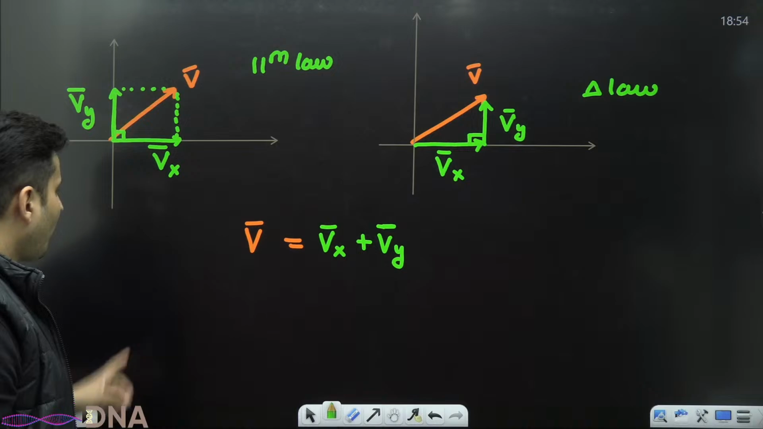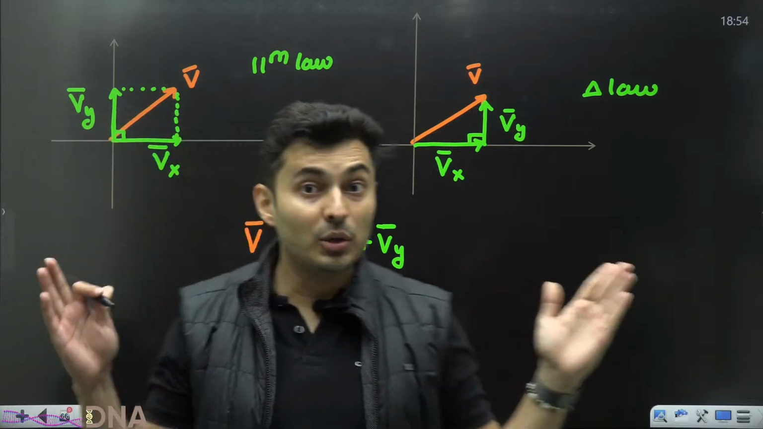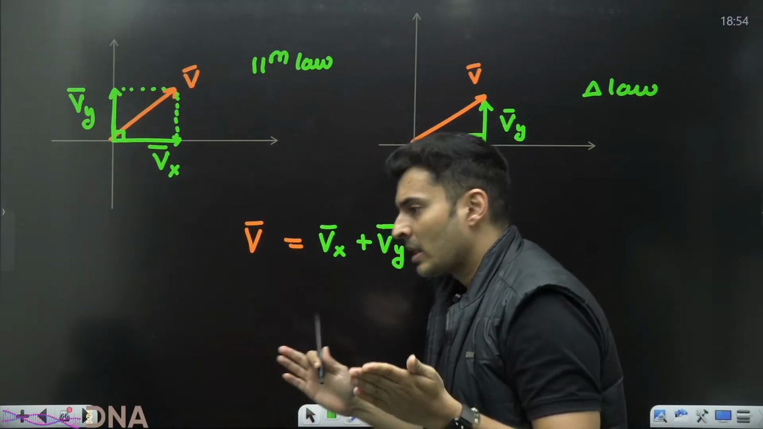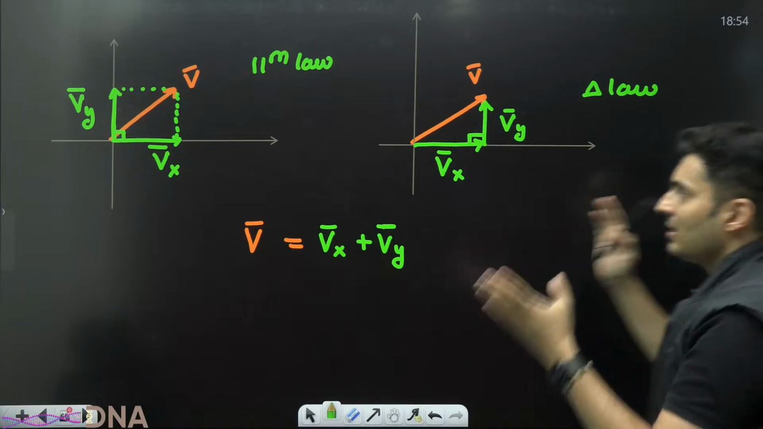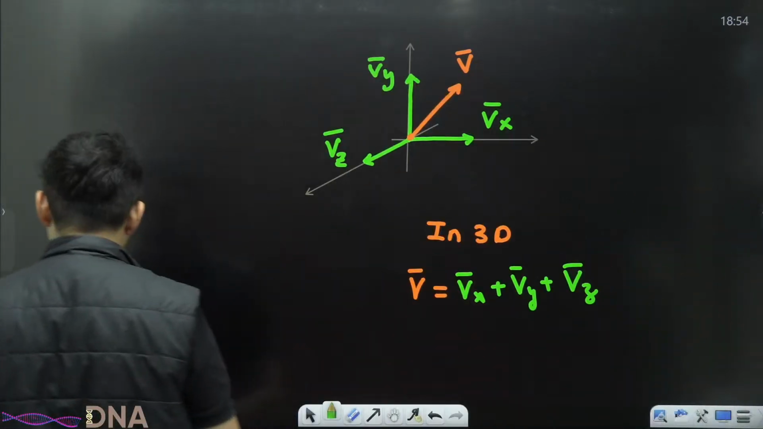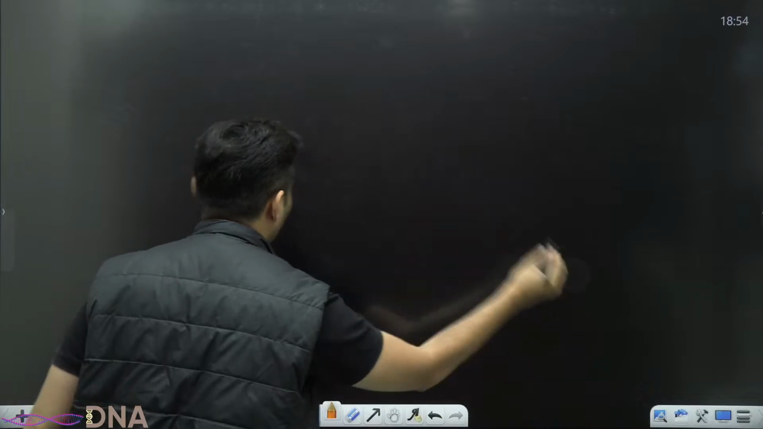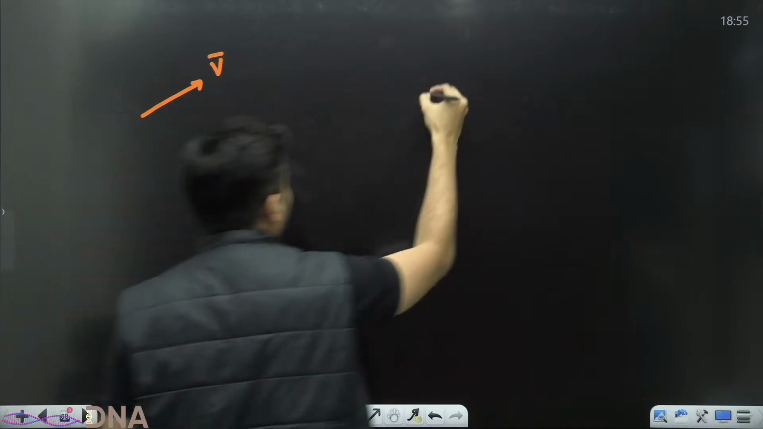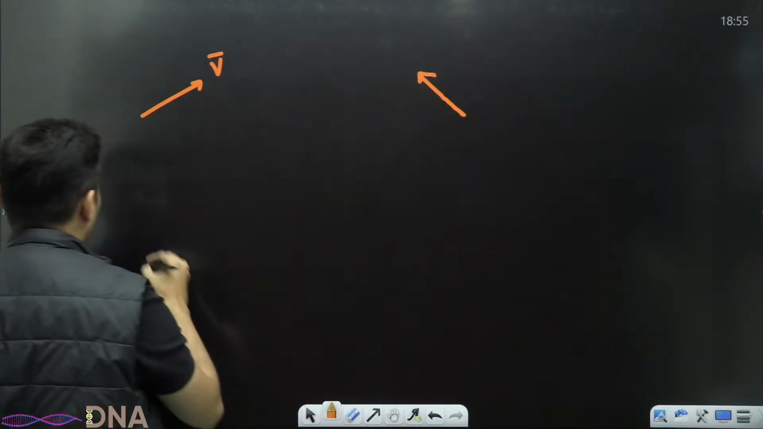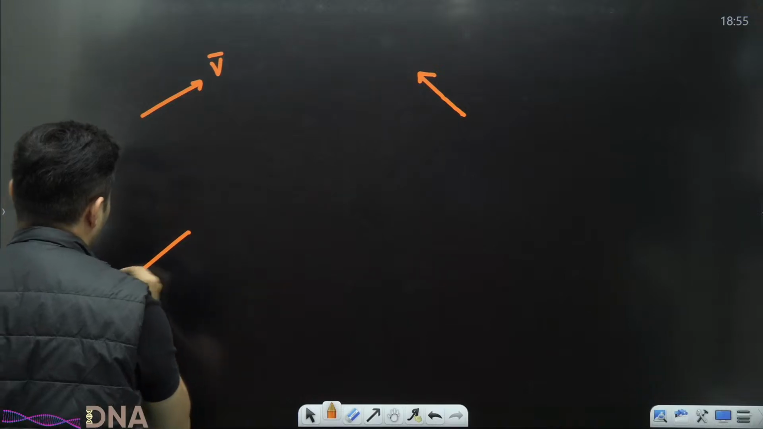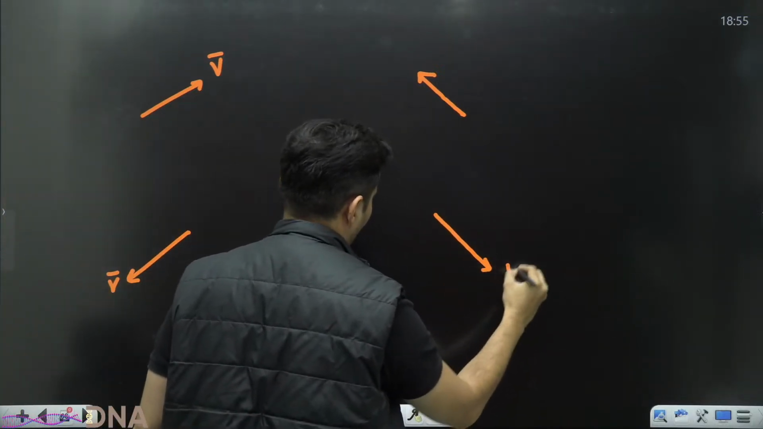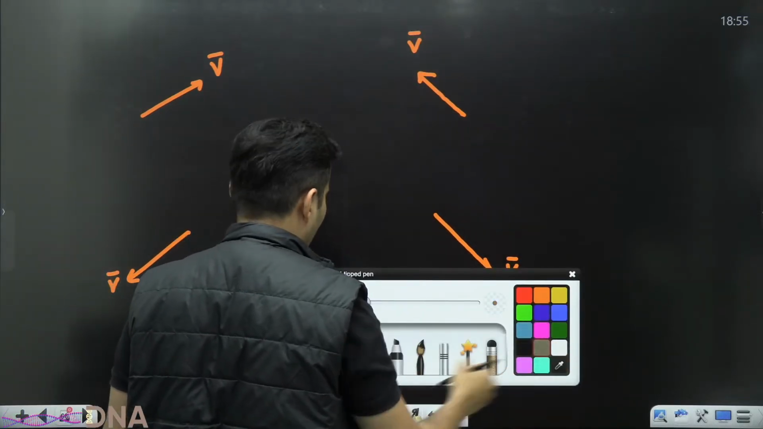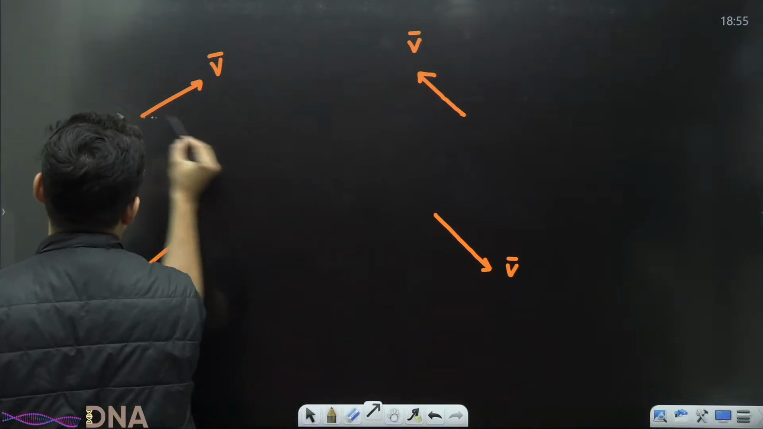Now, once you understand that if I know the axis, I can split the vector into 2 components, x and y, sometimes these components are positive, sometimes these components are negative, depending on how the vector is oriented. Like for example, over here, in this case, versus this case, versus this case, versus this case. All possibilities we are considering. Observe it carefully.